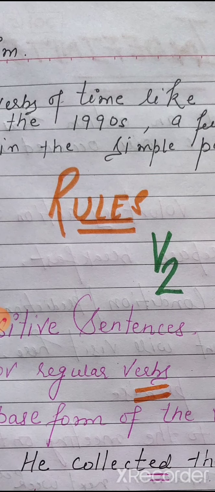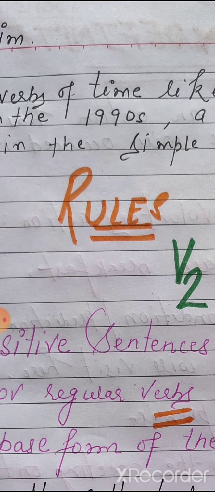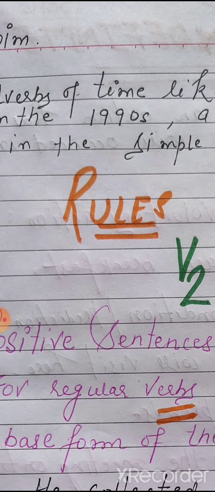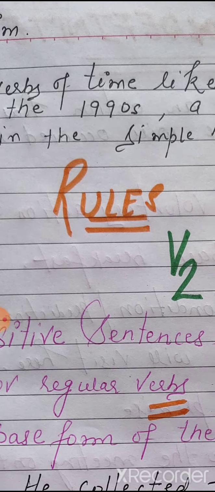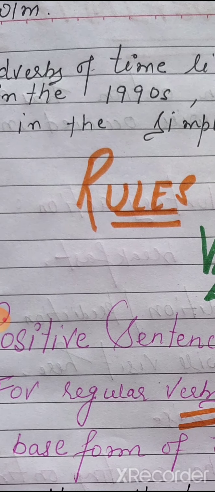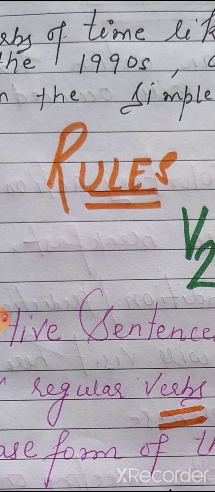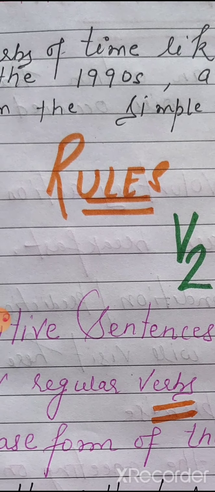Now let us revise the rules of simple past tense. In simple past tense, we use the second form of the verb. And while making positive sentences, when we are not making negative or interrogative sentences, we will not use a helping verb.